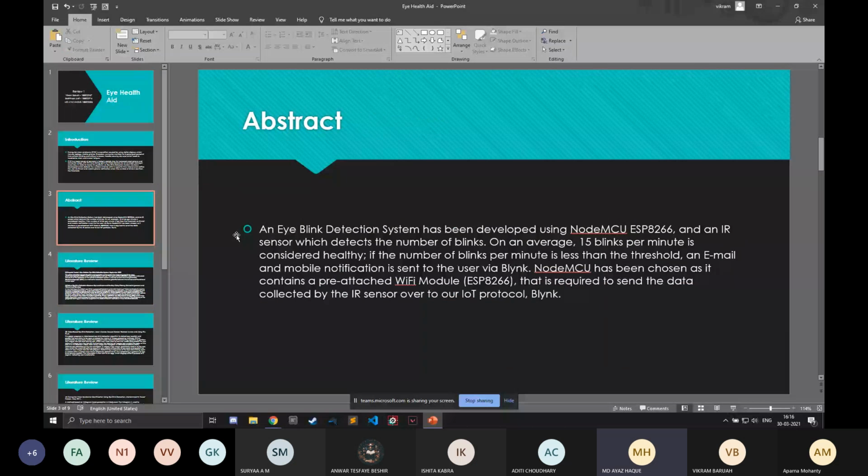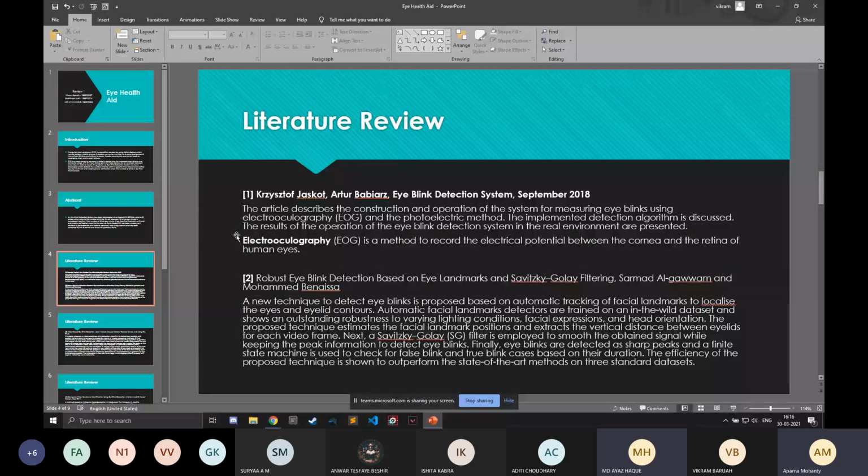So we'll be using NodeMCU ESP8266 and an IR sensor. In this, we will detect the number of eye blinks per minute of the user. If that eye blink rate is less than a particular limit, then we will send an alert message to the user so that he could take a rest, and so that serious syndrome does not occur to him. Next, the literature review will be presented by Sadi Noor, ma'am.